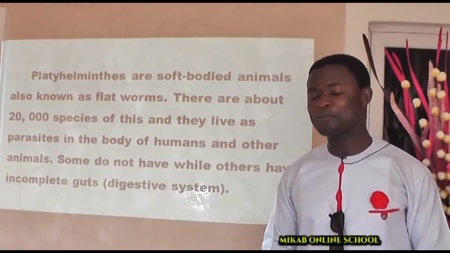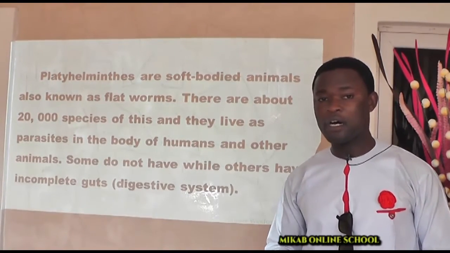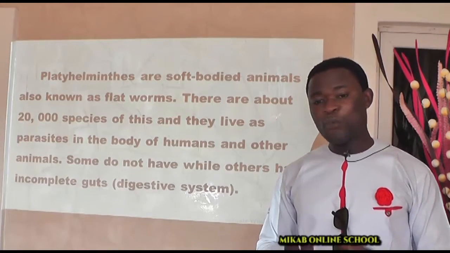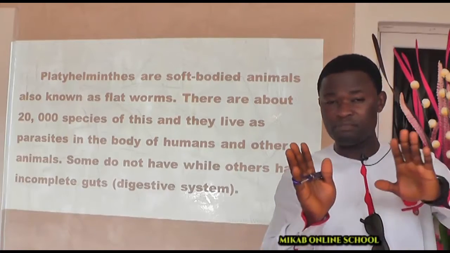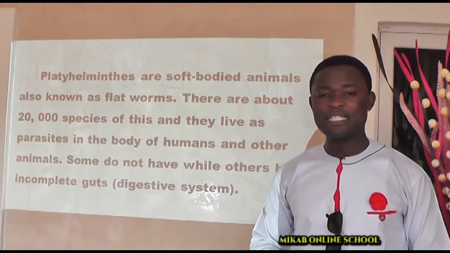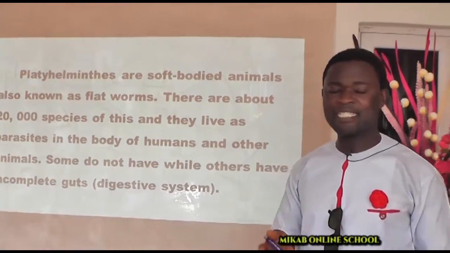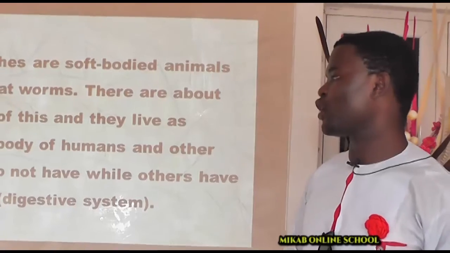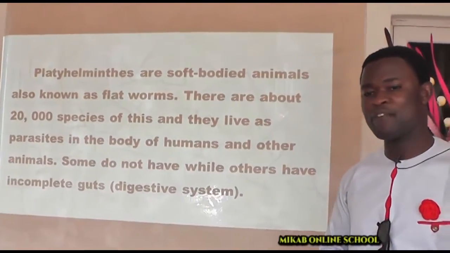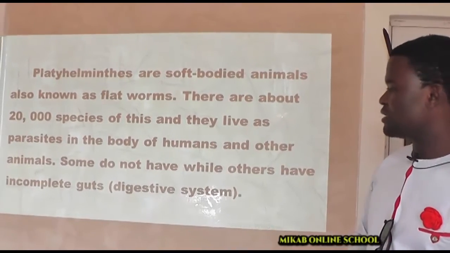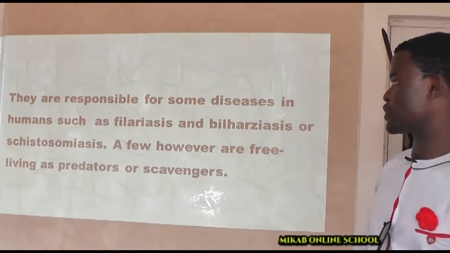As we mention this, you will want to remember in our previous lessons that one of the reasons why animals have to be grouped into various groups is that they do not have the same body patterns, such as digestive system, circulatory system, and all of that. So in this group of organisms, you are going to see that some of them have a complete digestive system or complete gut, while some have an incomplete gut.